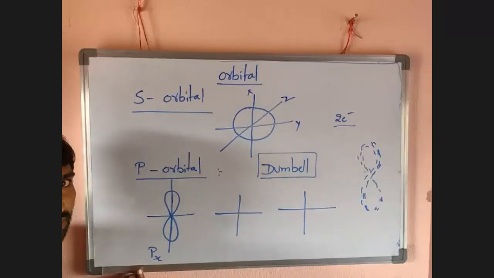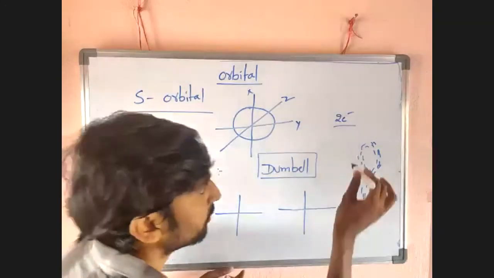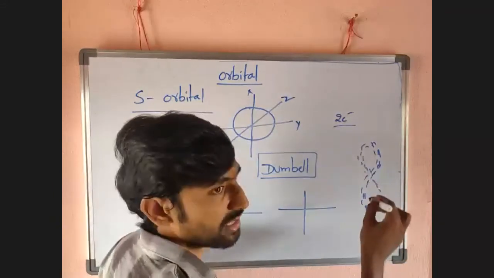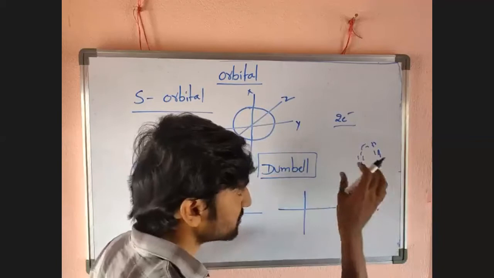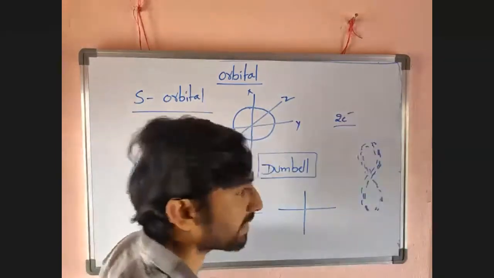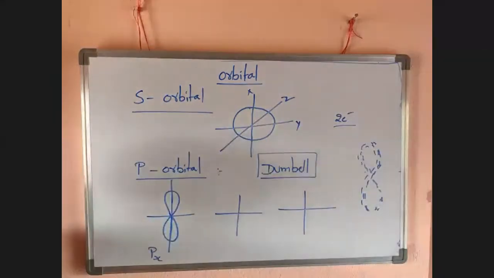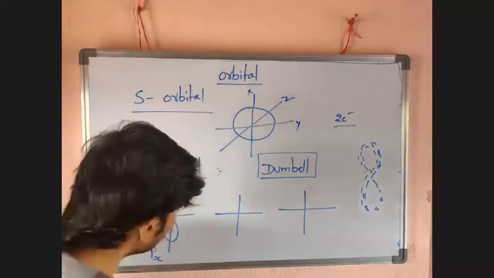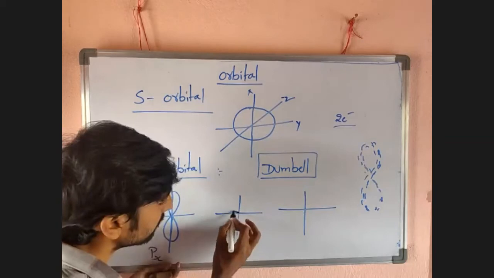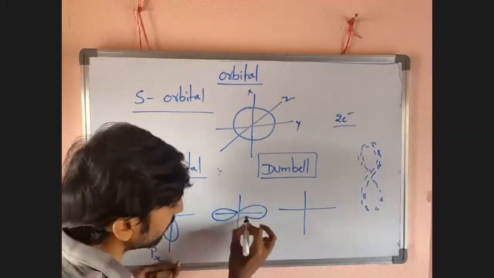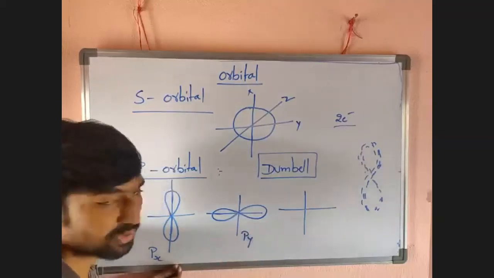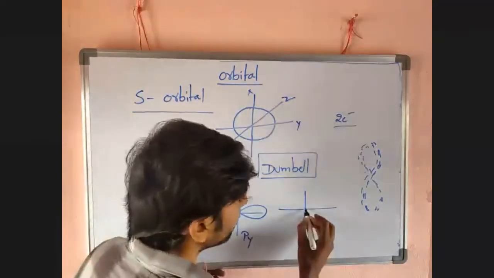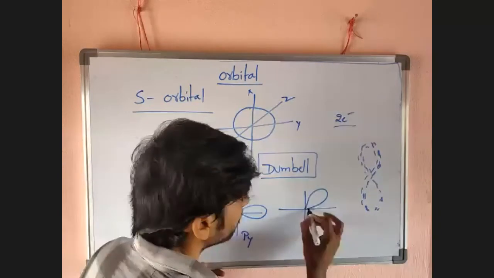The px orbital. Already I told you that the electron revolves around the nucleus. In that revolving process, it produces a dumbbell shape which lies in the x direction. That is nothing but the px orbital. Okay, guys. Then, if the lobes are on the y direction, that orbital is called the py orbital. Then, if these lobes lie in the z direction.